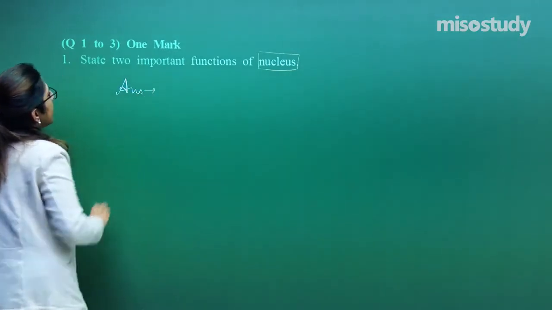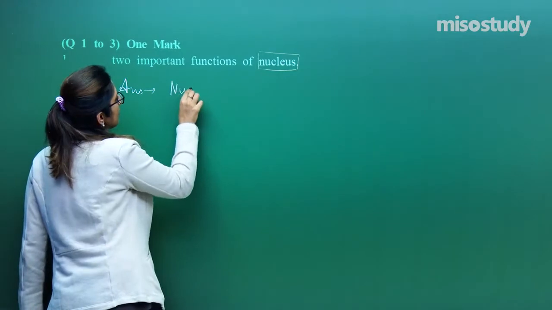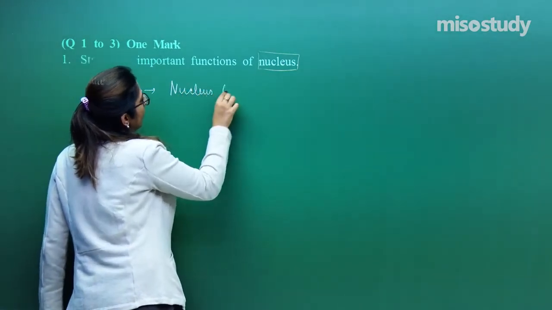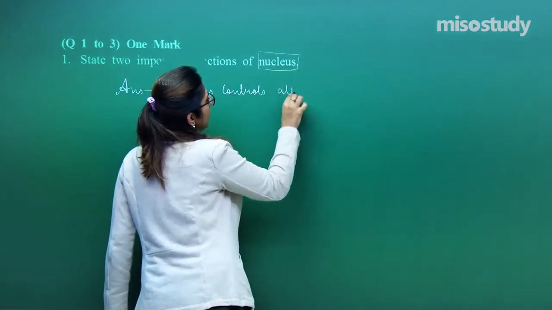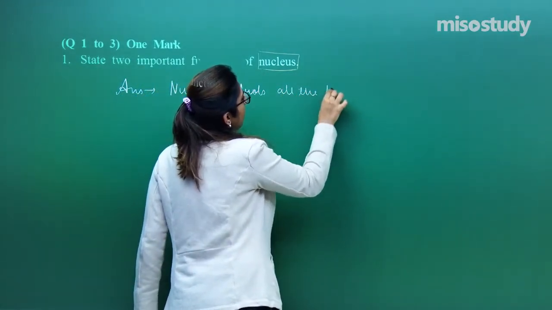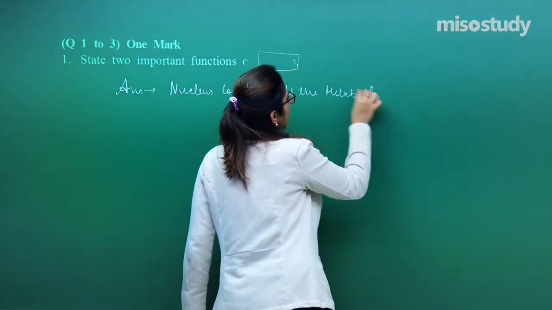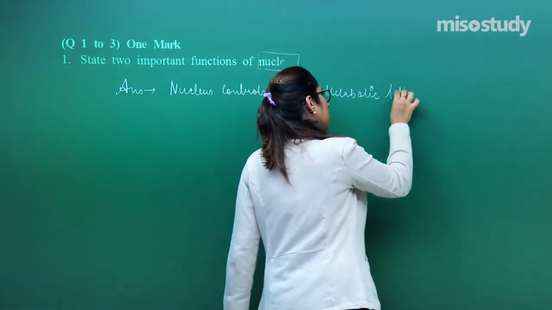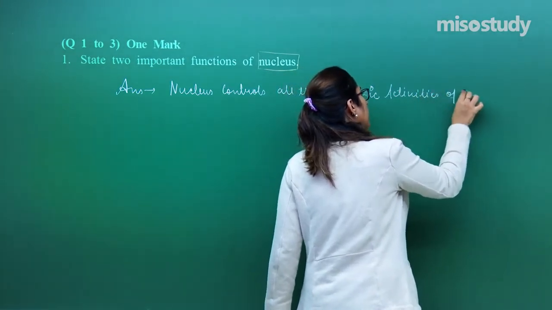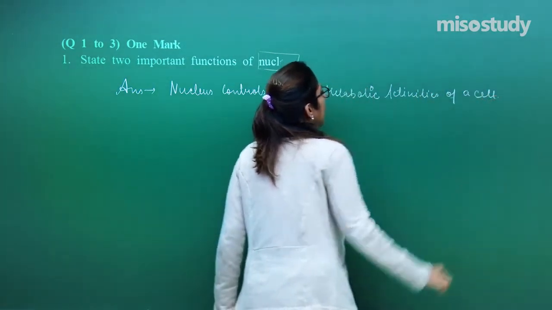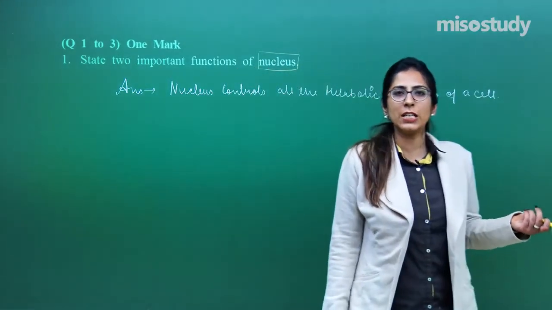For this, the answer to state 2 important functions of the nucleus is: the nucleus controls all the metabolic activities of a cell. All the metabolic activity, whether it is related to digestion, respiration, or excretion.